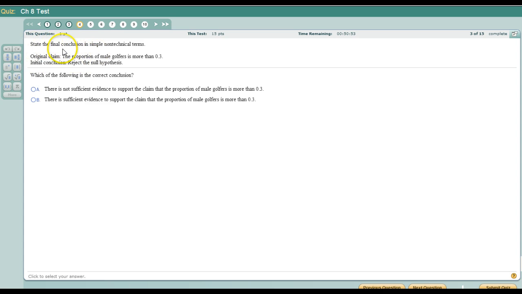Alright, so this one, the proportion of offers is more than 0.3, and the conclusion is to reject the null hypothesis. Remember, the null hypothesis needs to have the equality. So the proportion of offers is more than 0.3 is in the alternate hypothesis. So if we reject the null hypothesis, then there is evidence that supports this. So B is our choice.